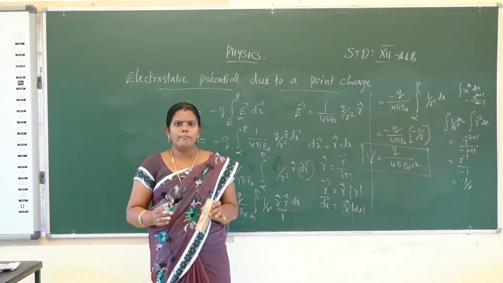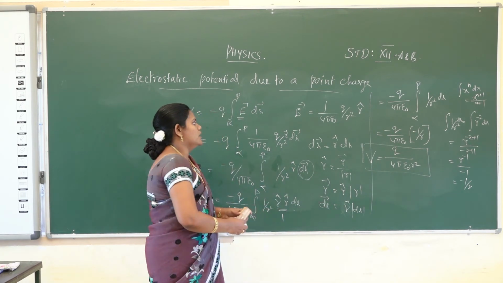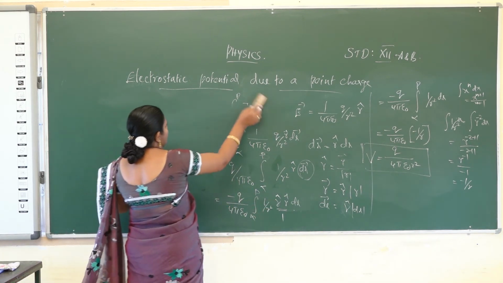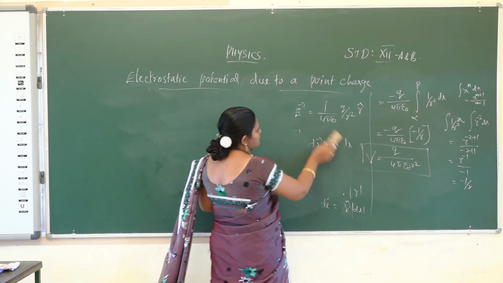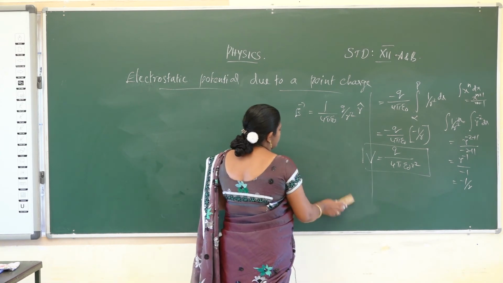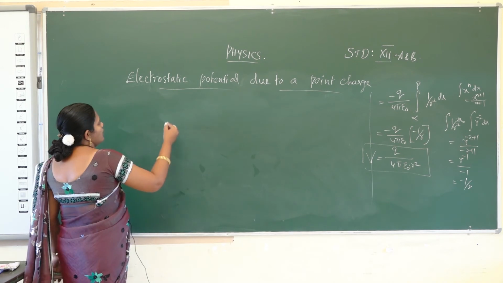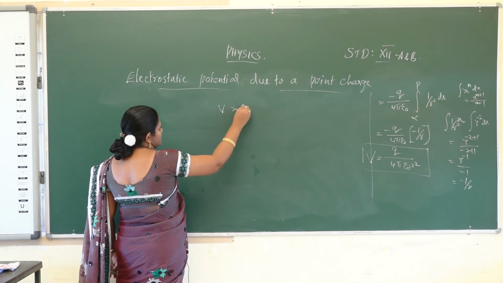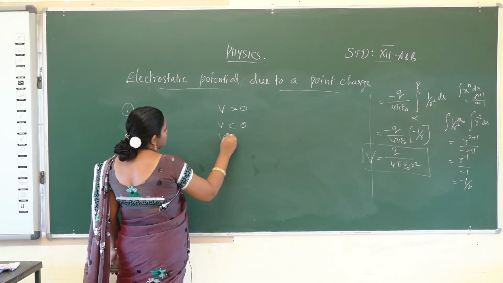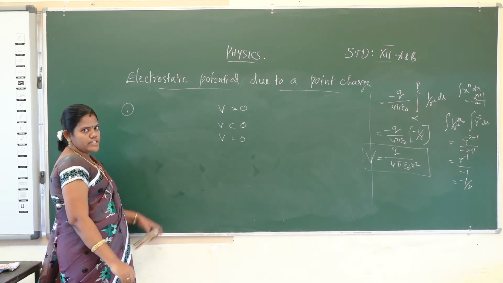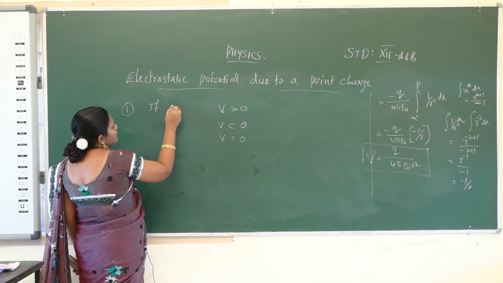I will give some important points about that electrostatic potential formula. Suppose I explain some points about the electrostatic potential. So first we take the formula V is equal to q by 4 pi epsilon naught r. First point: when is the electrostatic potential greater than 0, less than 0, or equal to 0? Electrostatic potential is greater than 0 if we take a plus q charge.